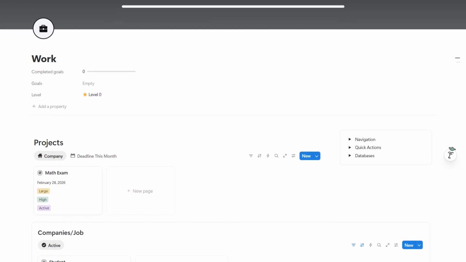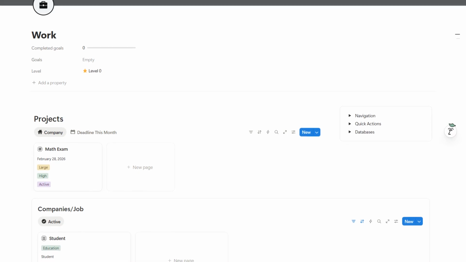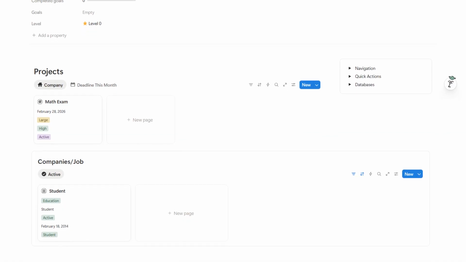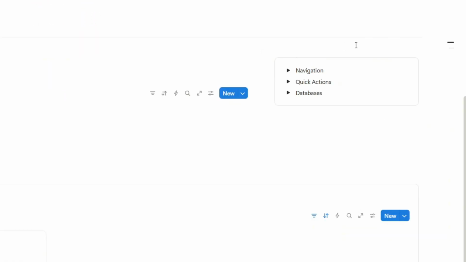Next, let's take a look at the Work Life Zone. This section helps you organize everything related to your professional life. It allows you to manage companies or jobs you are involved with, as well as the projects connected to them. In the upper right corner, you'll see the sidebar. Just like on other pages, the sidebar allows you to navigate between life zones, perform quick actions, and access all databases connected to this page.